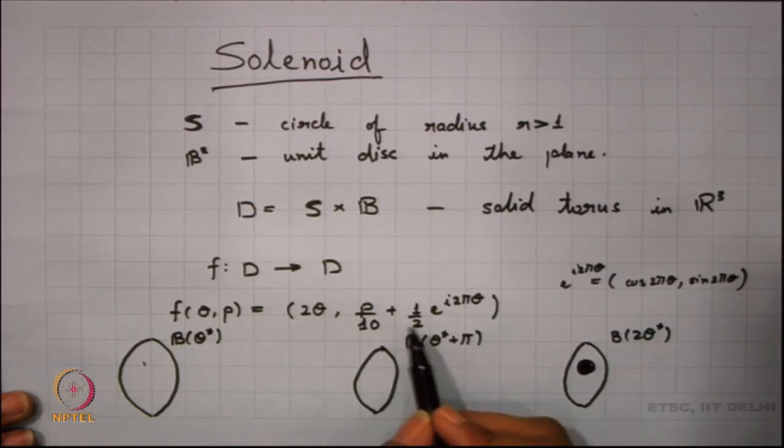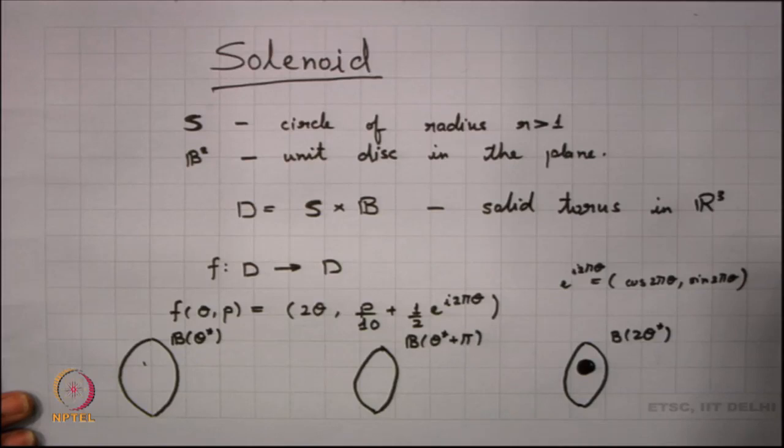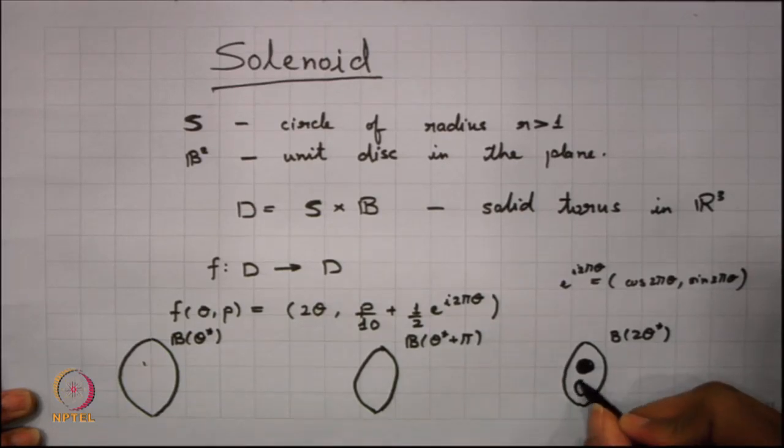But again the mapping here is half e to the power i 2 pi theta. So, again that gets mapped, but here the angle is dislocated by half on one side, and because of the presence of pi, it is again dislocated by half on the other side. So, what you get here is that this angle turns out to be something of this order.